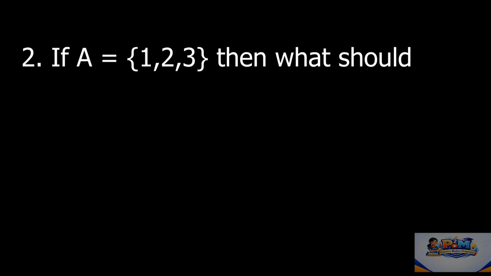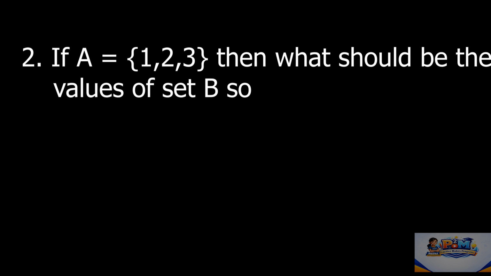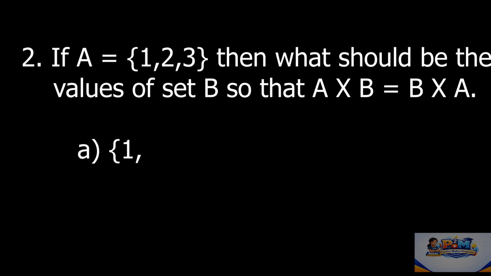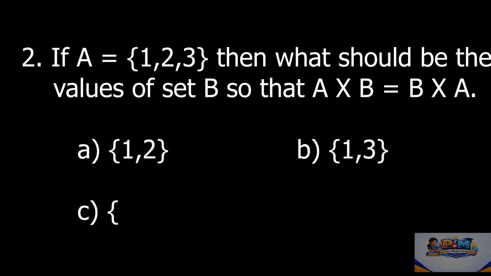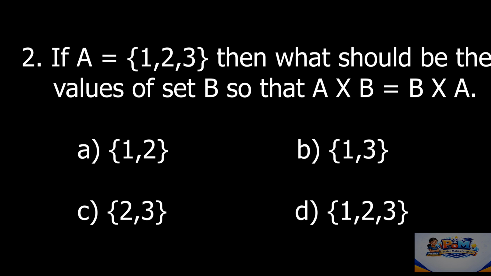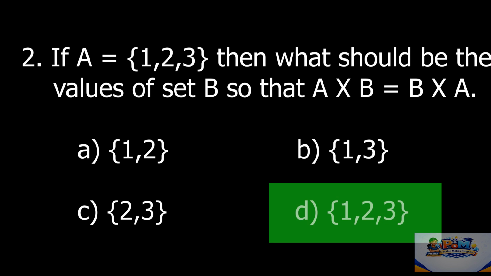If set A equal to set of all 1, 2, 3, then what should be the values of set B so that A cross B equal to B cross A? The options are set 1, 2, set 1, 3, set 2, 3, set 1, 2, 3. The correct answer is option D, the set 1, 2, 3.